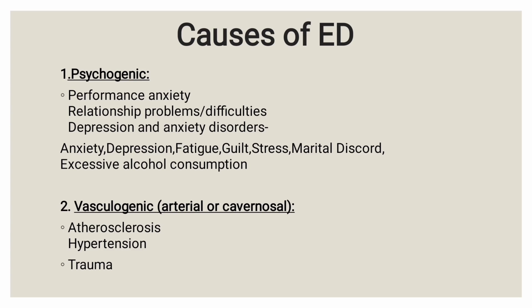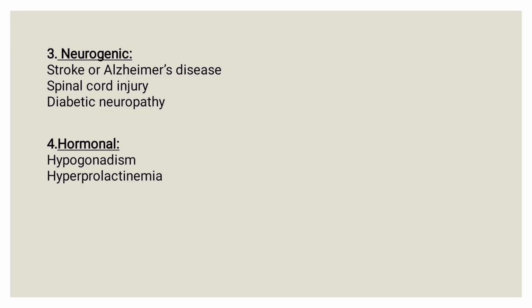In vasculogenic causes, there is atherosclerosis, where there is formation of plaque that damages the artery that supplies the penis. Also, hypertension and trauma. In neurogenic causes, there is stroke, spinal cord injury, and diabetic neuropathy. In hormonal causes, there is hypogonadism, meaning there is less production of sex hormone, or hyperprolactinemia, where there is more production of prolactin that reduces the amount of testosterone in the body.